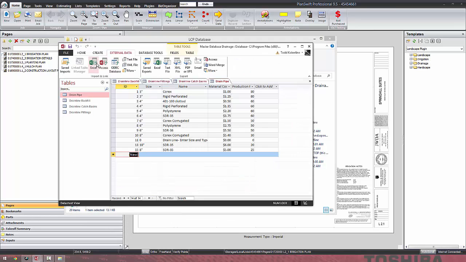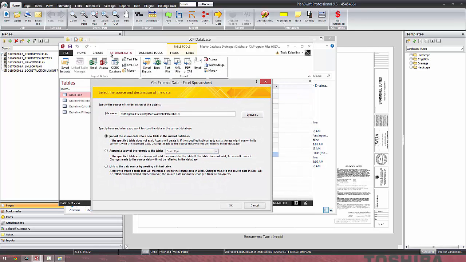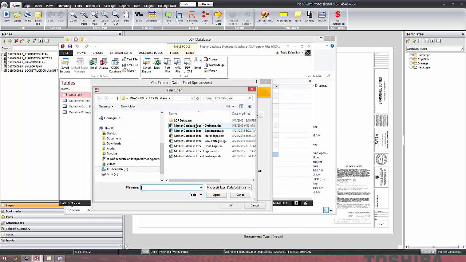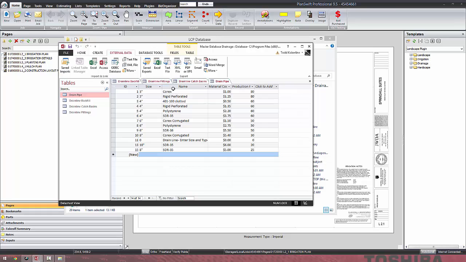It's a real simple process of going through Access, the import external data, and finding that particular link that we just talked about, and then finding those spreadsheets. Once you have those linked up, it'll import them into your Access. Now all these files within Access are linked to PlanSwift, and so anytime you make a change here in the Access database,